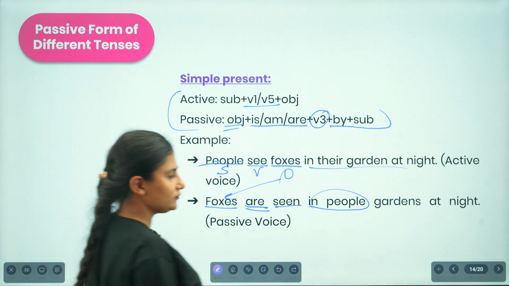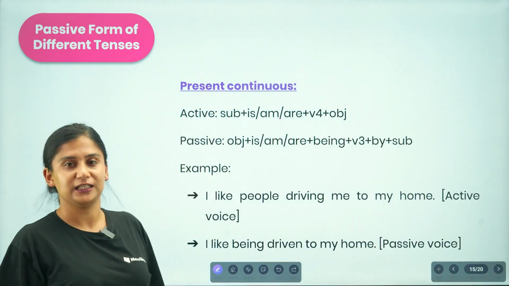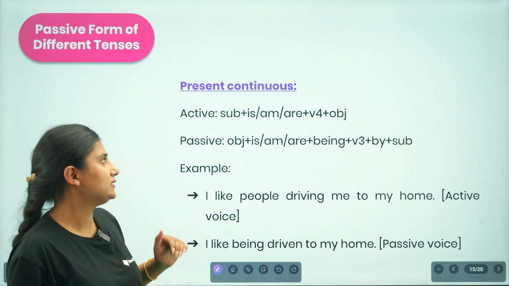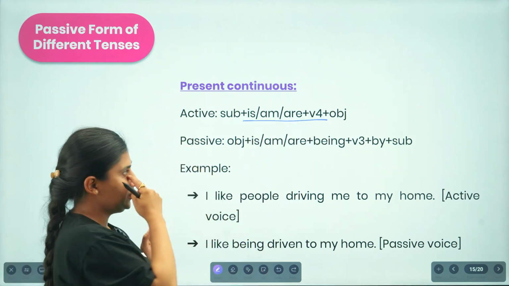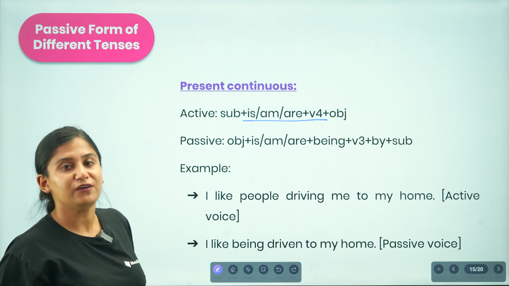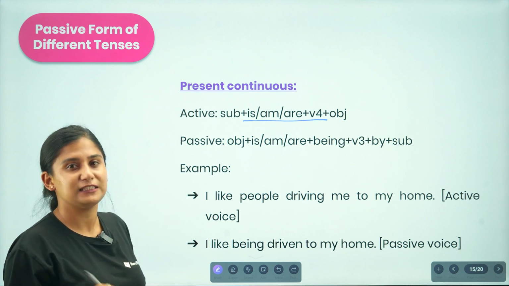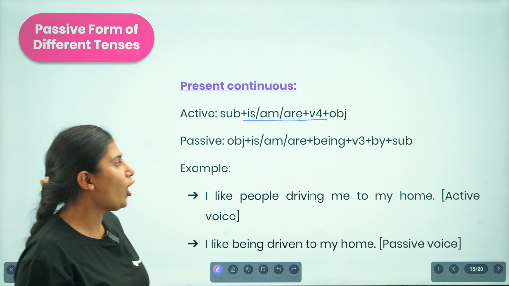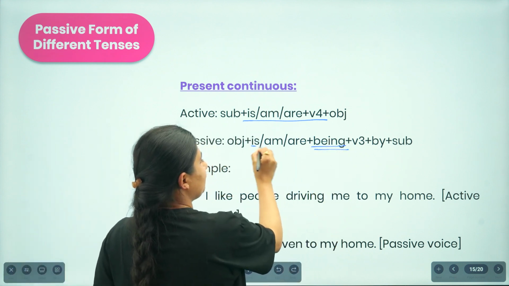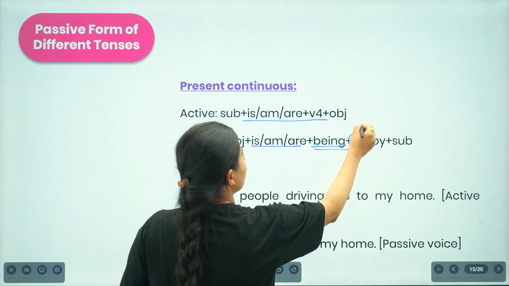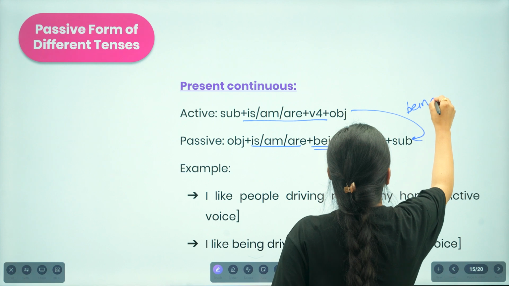Let us move to another idea, that is present continuous tense. The present continuous tense is received with is, am, are plus verb 4, right? So now what are you supposed to do? Whenever you are to change a present continuous tense sentence into the passive form, you are to add being between the helping verb and the verb 3.